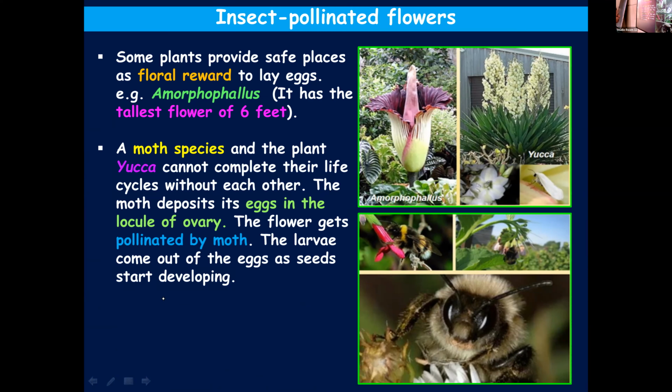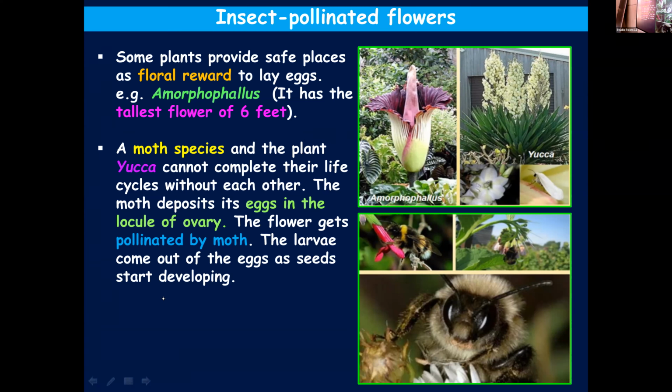Another example is the yucca plant. Picture I've given: yucca plant and a moth species. They are in a mutual association, and they are so connected in such a way that neither of them can complete their life cycle in the absence of the other. If that particular moth species is not there, the yucca plant cannot exist. And if the yucca plant is not there, the moth cannot survive.